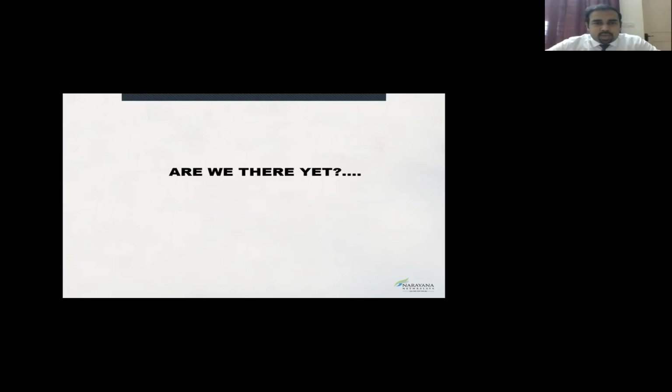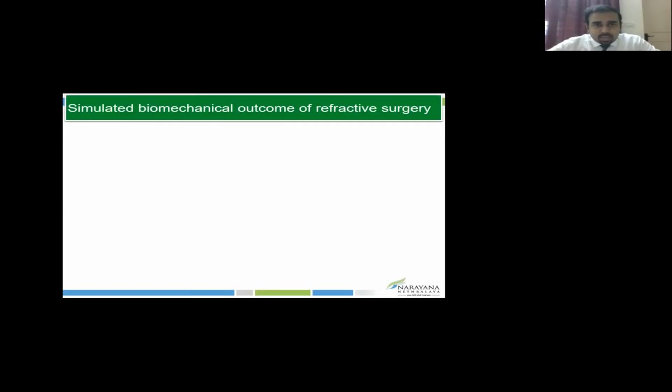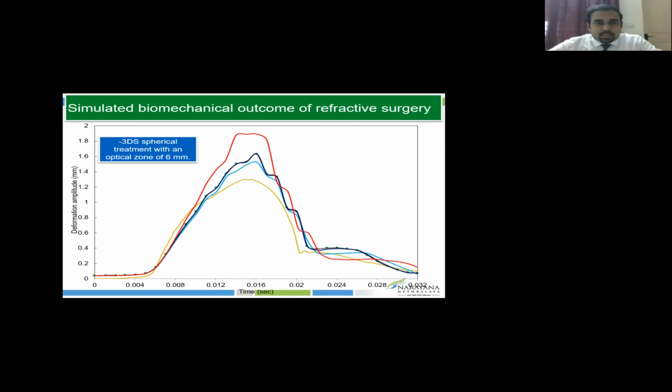And so, at the end of all of this, understanding the evolution from scratch until this stage, are we there yet? I would still say no, because there are several other factors that can be applied further into the device. And one is what we discussed, the biomechanical outcome, which can be predicted. As you see here, for the different surgeries that are planned, you can find out the amount of degradation of biomechanics that can happen at the end of the surgery.